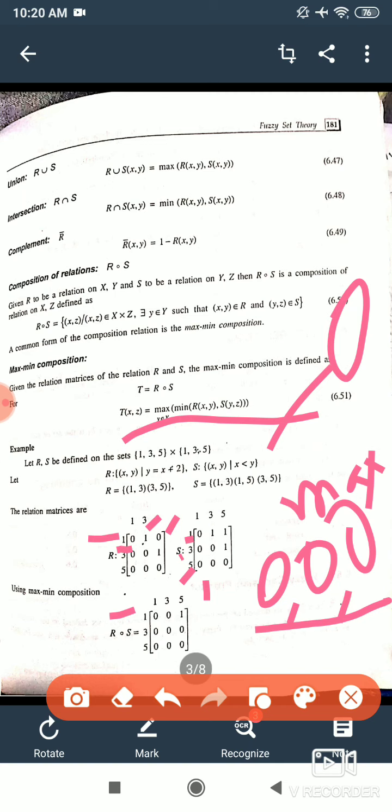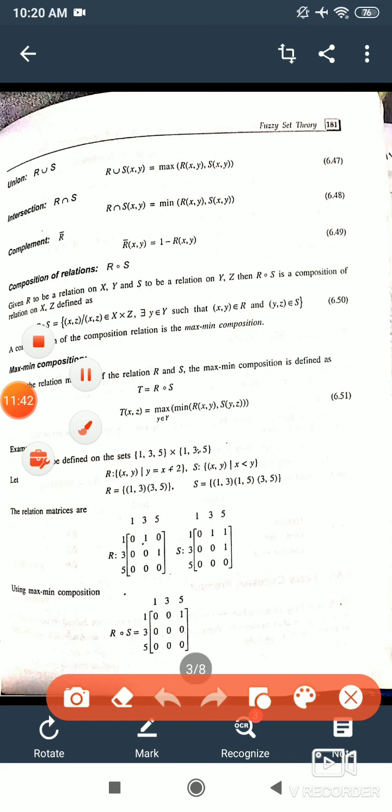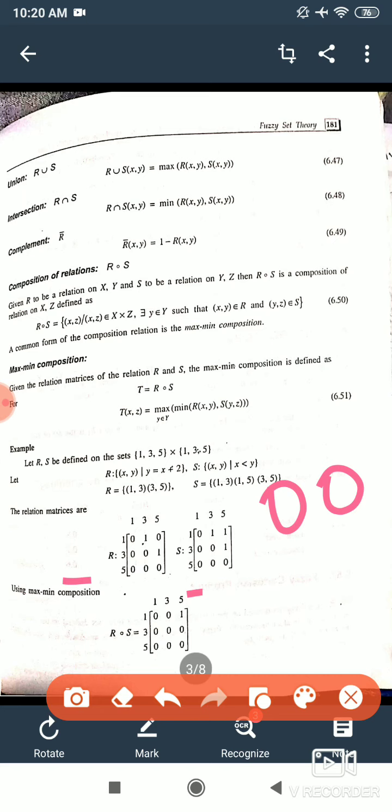In this way we do this for the first row and first column, then first row second column, then first row third column. Similarly second row first column. Now if we see the multiplication that you have done in matrices, 0 multiplied by 0 is 0, 1 multiplied by 0 is 0, and 0 multiplied by 0 is 0, and we add them, we get 0.